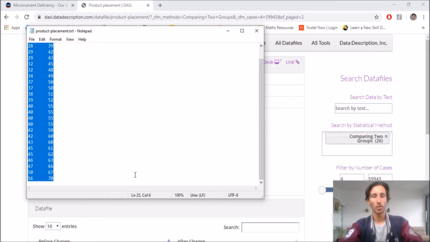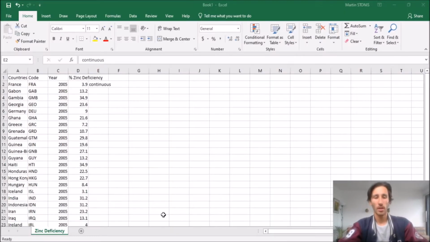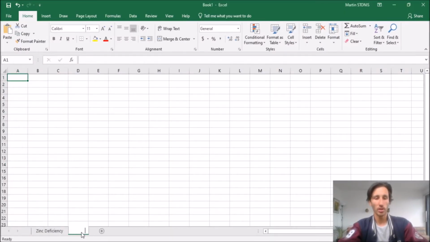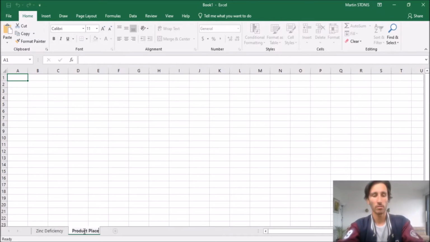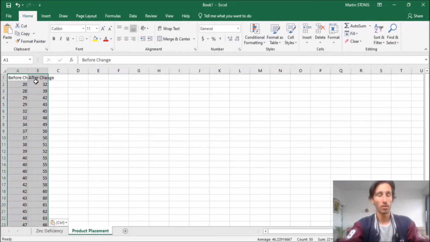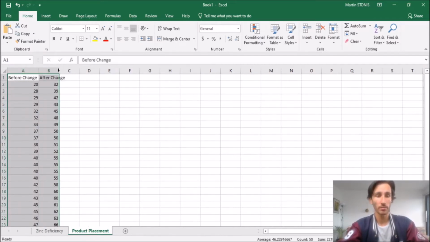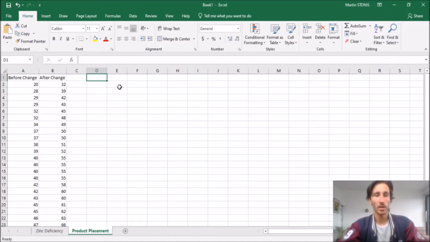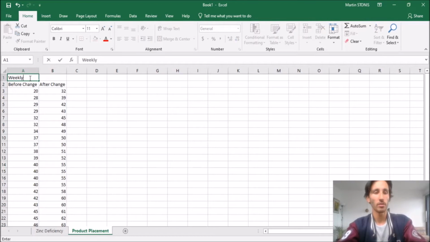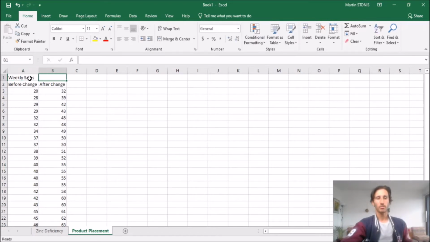Select all of that, Control C, copy, go into your spreadsheet, call this product placement. And you want to just go in this top one here and Control V, so paste. And just to remind yourself, move it all down: weekly sales, before the change and after the change.